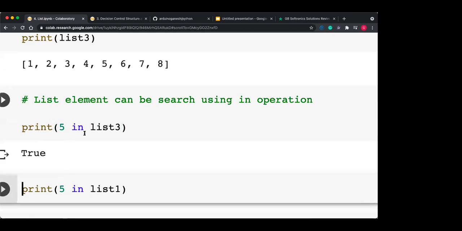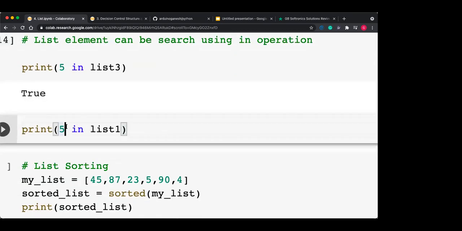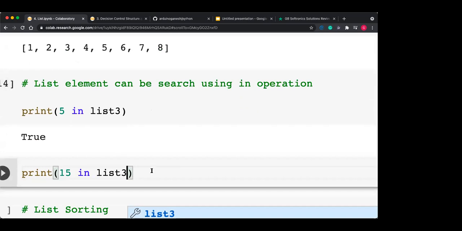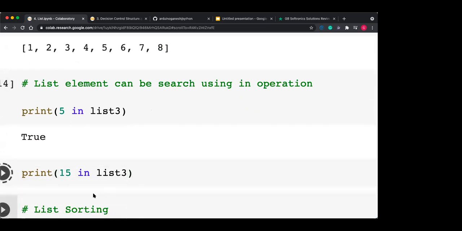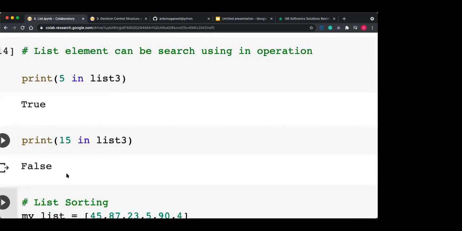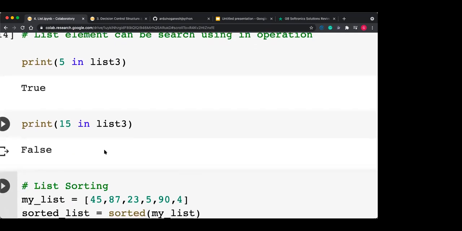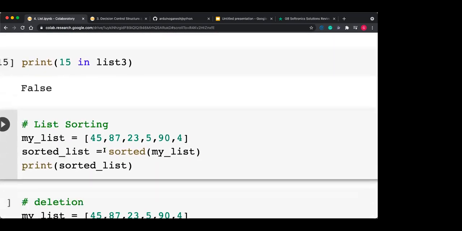Now if I want to check whether 15 is present in list 3 or not, list 3 is 1 to 8 only. If I run this, it will return false. So very easy, you can search any item in a given list.